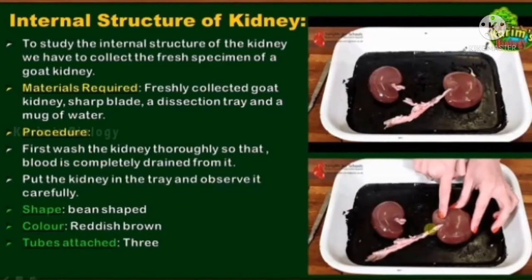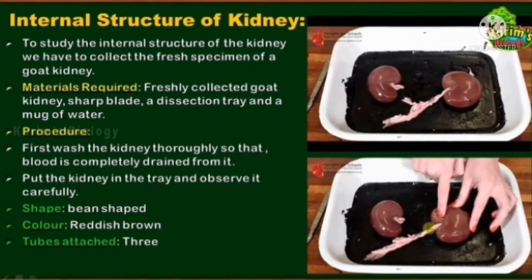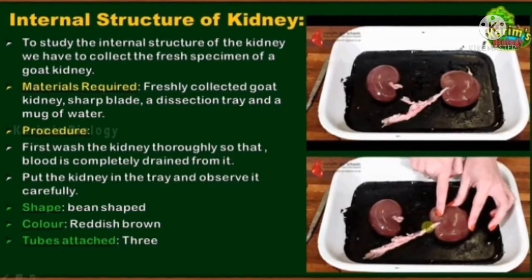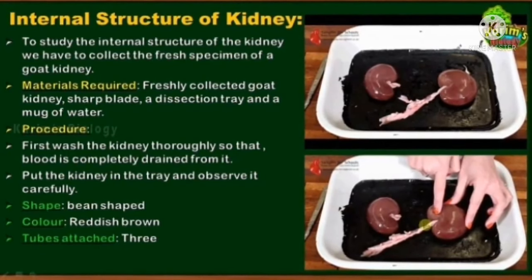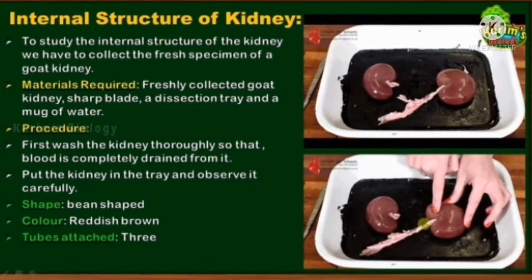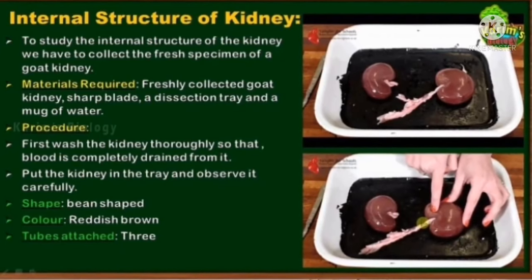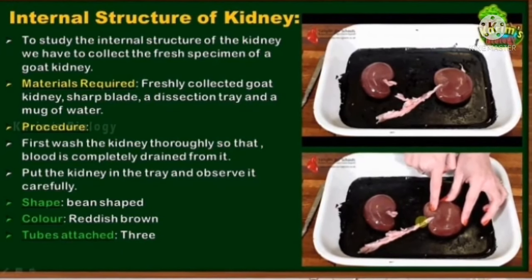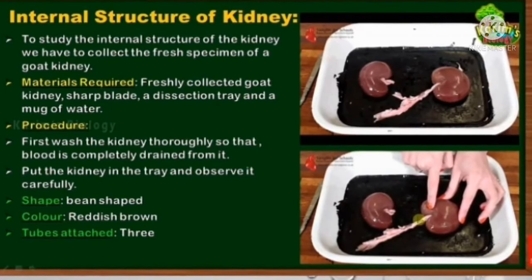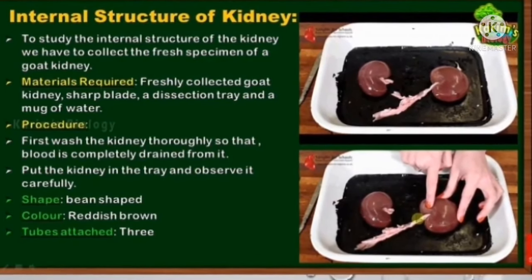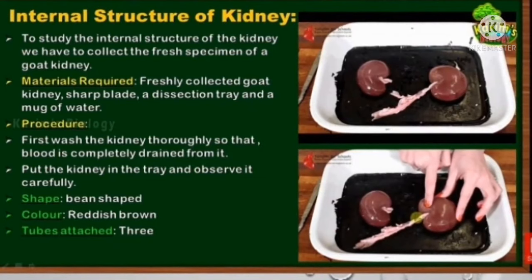Coming to the lab activity. To study the internal structure of the kidney, we have to collect a fresh specimen of a goat kidney. The materials required are a freshly collected goat kidney, a sharp blade, a dissection tray and a mug of water. Now coming to the procedure, first wash the kidney thoroughly so that blood is completely drained from it. Put the kidney in the tray and observe it carefully.